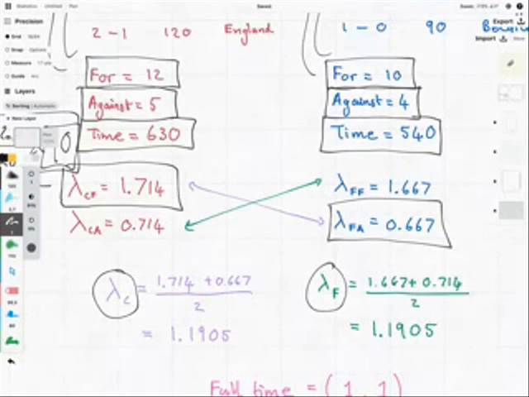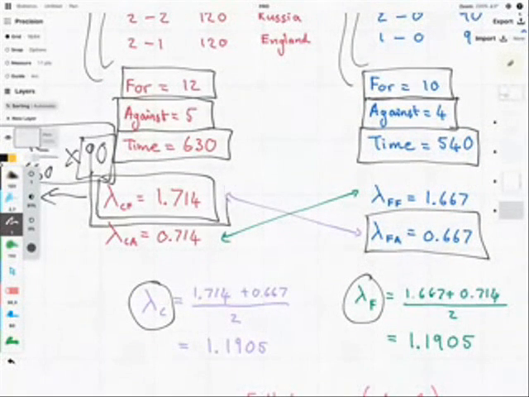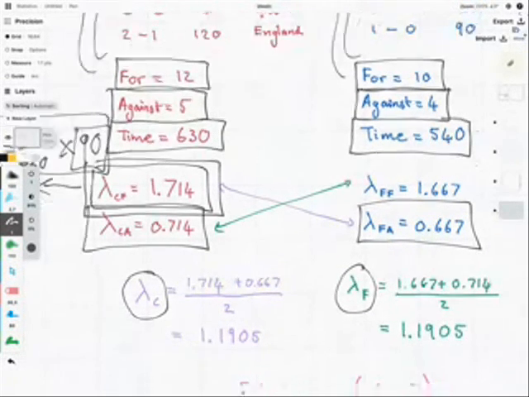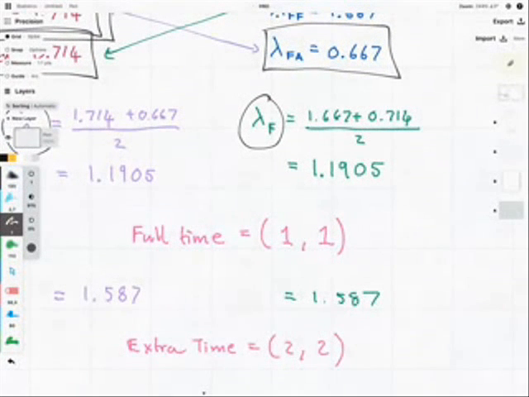And the interesting thing is though Croatia scores at a slightly higher rate of goals than France, they also concede at a slightly higher rate than France. At the end of the day, both of these teams have exactly the same lambdas, which means the expected full-time score is going to be 1-1 after 90 minutes, which means we're going to go to extra time.